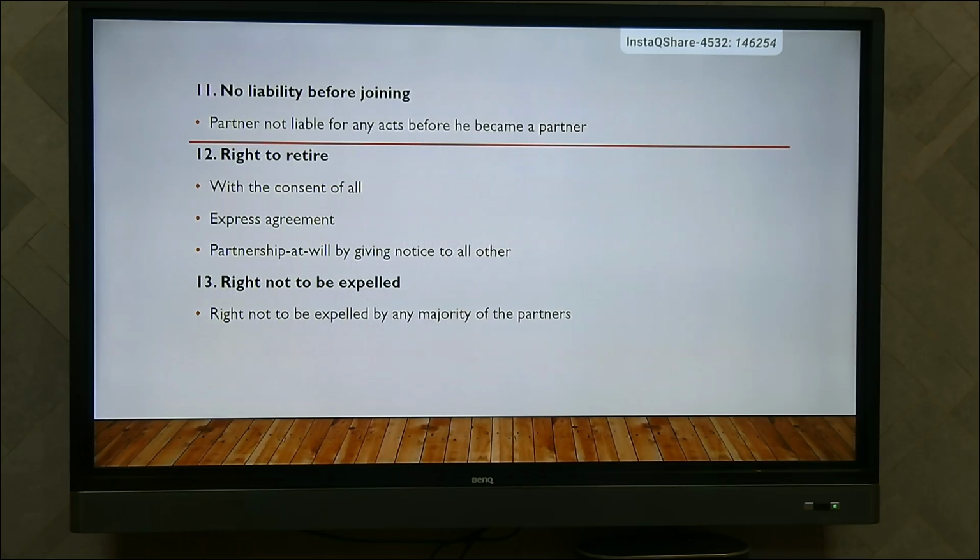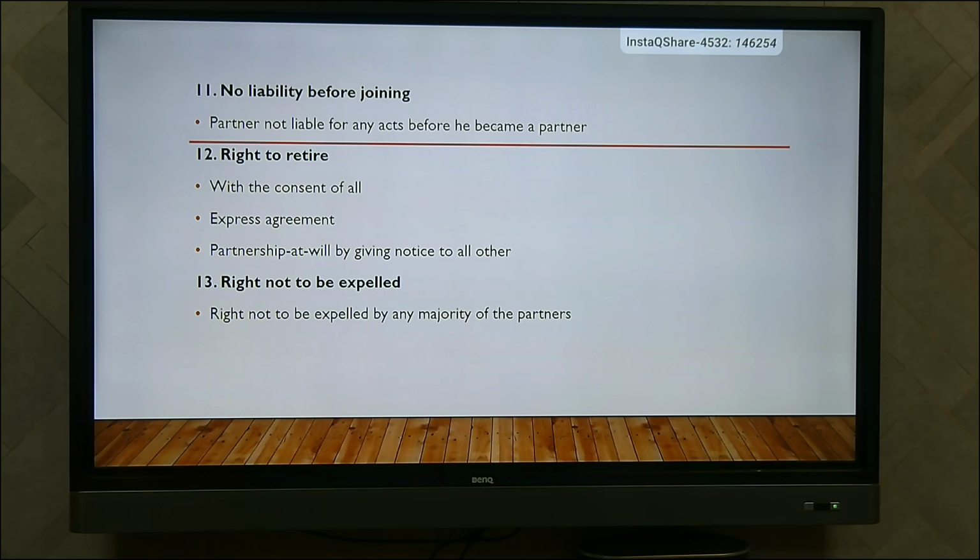11th, no liability before joining. Partners are not liable for any acts before he became a partner in an existing firm. If any new partner enters into the organization, for the past liability or debt, the new partner is not responsible or liable. Next, the right to retire.